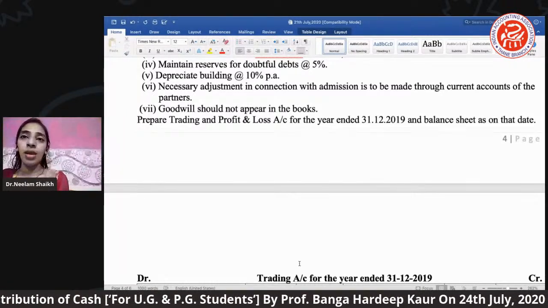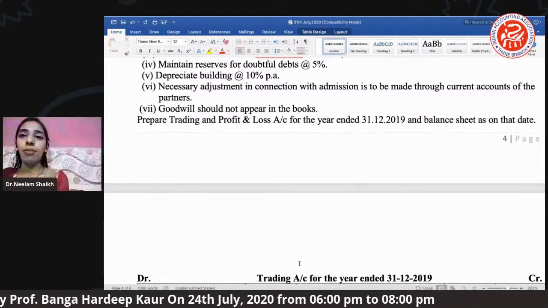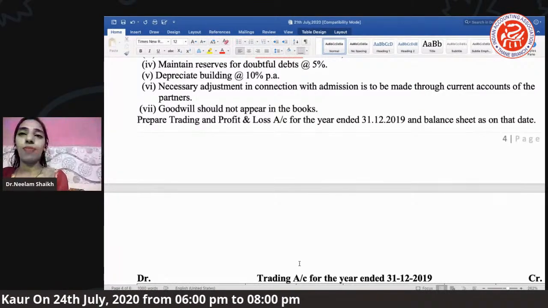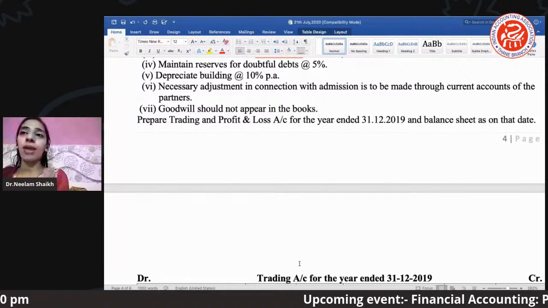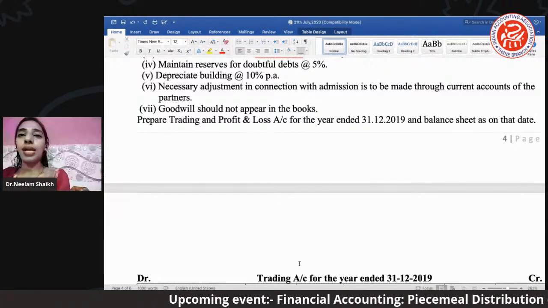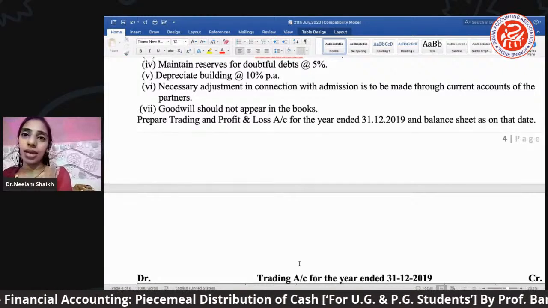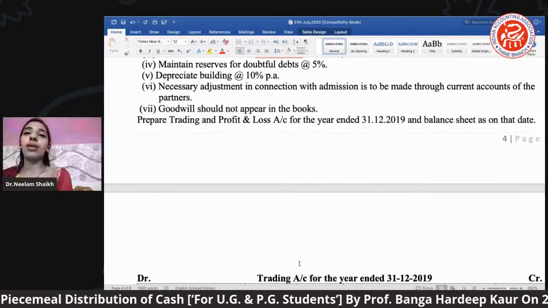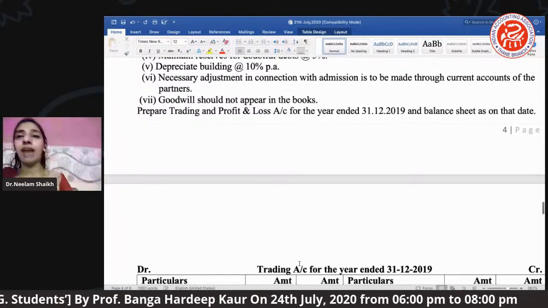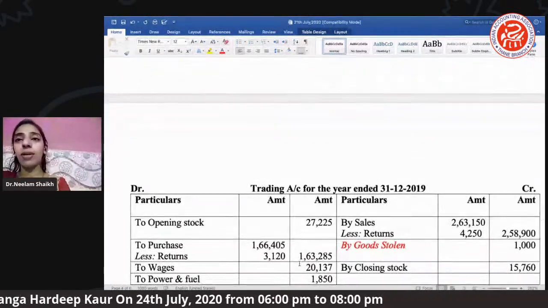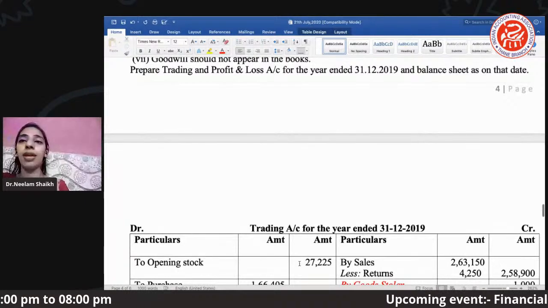Okay, what they said here: necessary adjustment in connection with the admission is to be made through current account of partner. देखो यहाँ उन्होंने स्पेसिफिकली बताया कैपिटल अकाउंट नहीं बनाना है, आपको नाम क्या देना है वो अकाउंट को? करंट अकाउंट नाम देना है. ठीक है, so here we are going to prepare a partner's current account. Goodwill should not appear in the books. Very important. We have a 3000 का goodwill but it will not appear in the books, and we are supposed to prepare the trading, P&L and balance sheet.